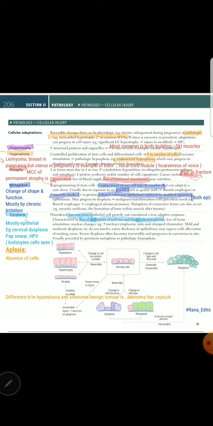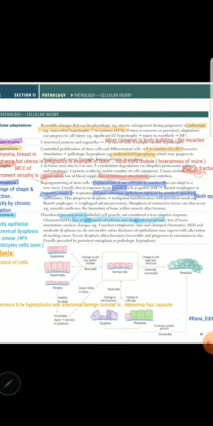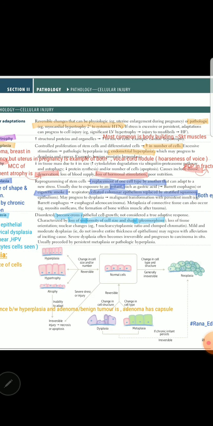And a very famous example of dysplasia is cervical dysplasia. Cervical, in pap smear case, scenario is asked. Human papilloma virus infection causes cervical dysplasia, and coilocyte cells are seen. So, what are these coilocyte cells? They are basically cells that have different shapes, and loss of uniformity of cells and shape, that is pleomorphism, is seen in these cells. And other features, the loss of tissue orientation, nuclear changes like increased nuclear to cytoplasmic ratio, because they are very dividing cells, so nucleus size is increased.